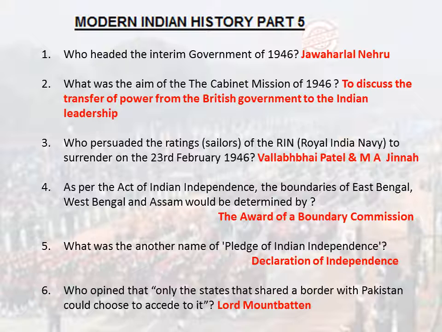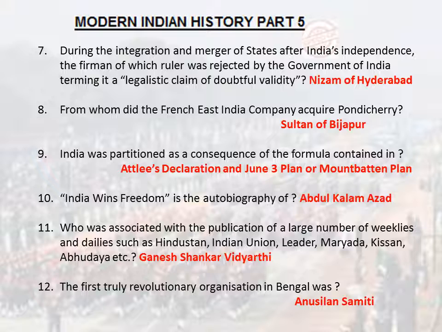Lord Mountbatten. During the integration and merger of states after India's independence, the firman of which ruler was rejected by the government of India, terming it a legalistic claim of doubtful validity? Nizam of Hyderabad. From whom did the French East India Company acquire Pondicherry? Sultan of Bijapur. India was partitioned as a consequence of the formula contained in Attlee's Declaration and the 3rd June Plan or Mountbatten Plan.